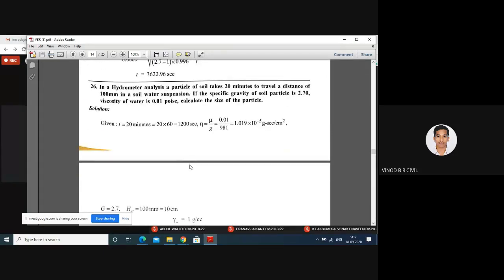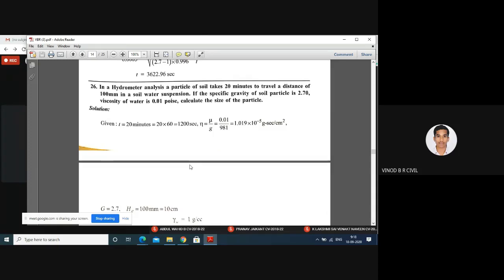Next one, hydrometer analysis. A particle of soil takes 20 minutes to travel a distance of 100 mm in a soil-water suspension. If the specific gravity of the soil particle is 2.7 and the viscosity of water is 0.01 poise, calculate the size of the particle. Hydrometer is an instrument with which we can calculate the silt and clay content. It is also called wet sieve analysis.